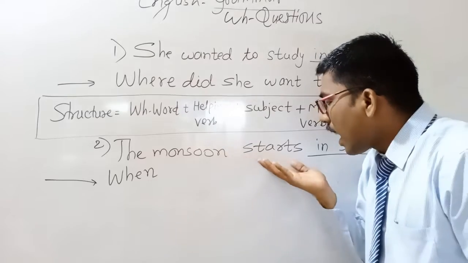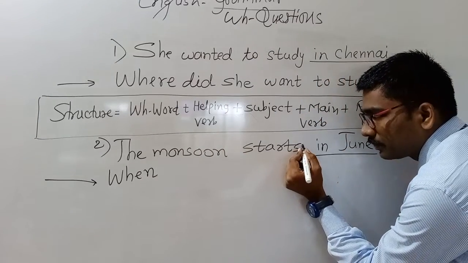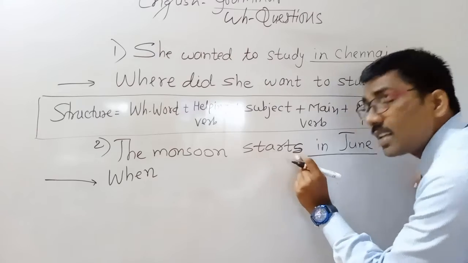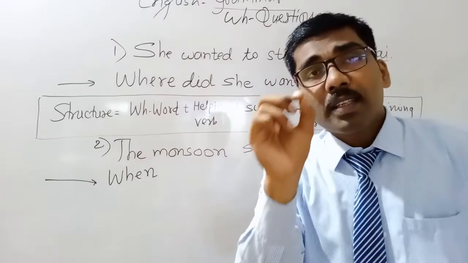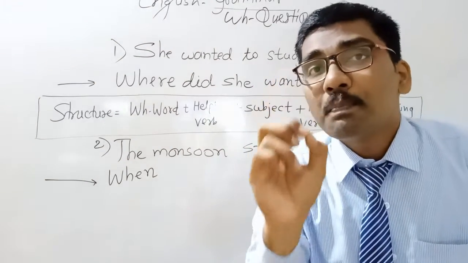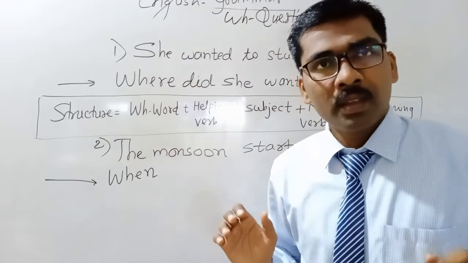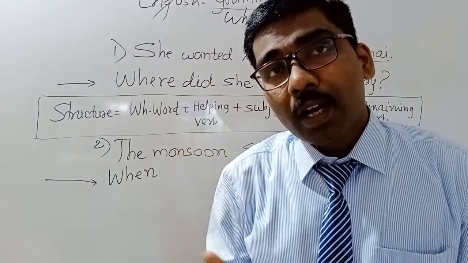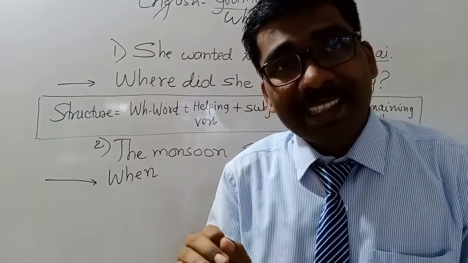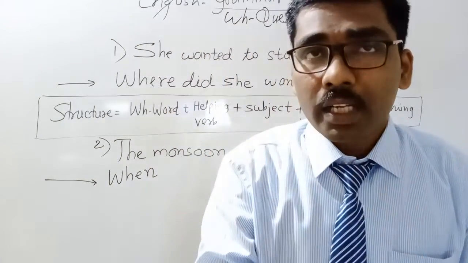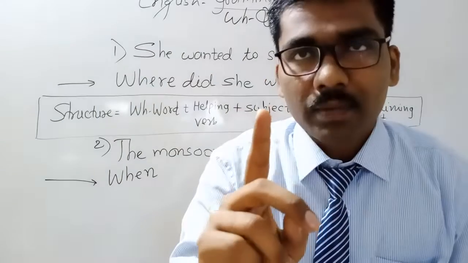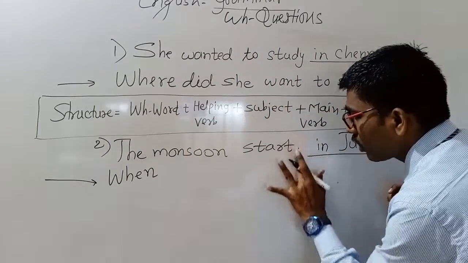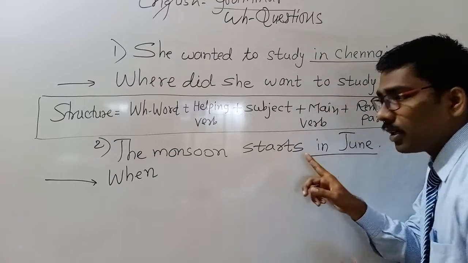The monsoon starts: after the verb, s is there. So this is simple present, and whenever s or es is there after the verb, in the question you should use does.